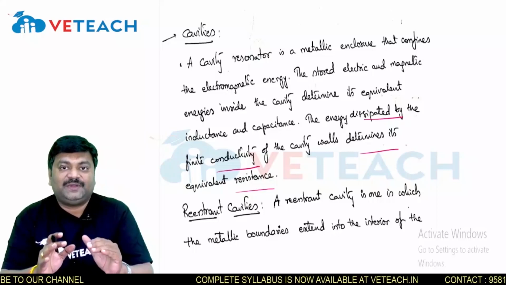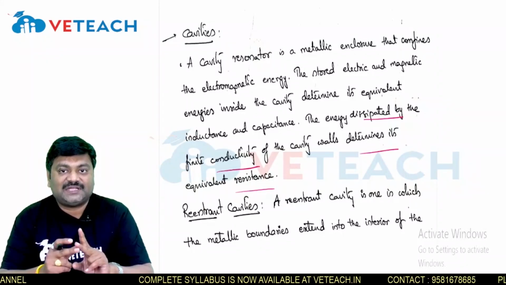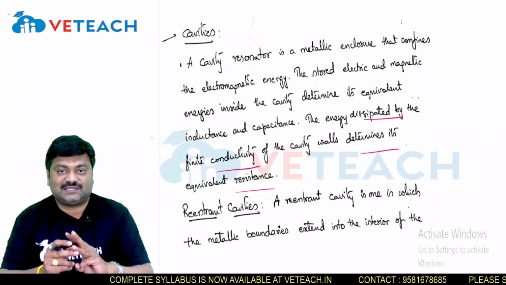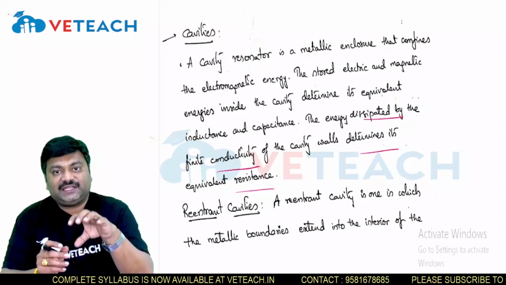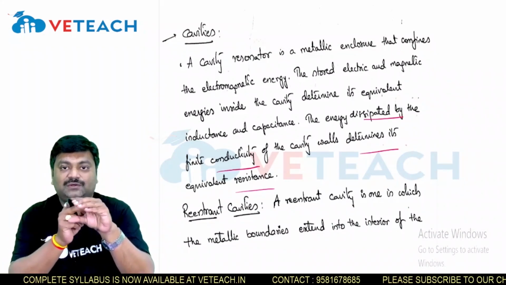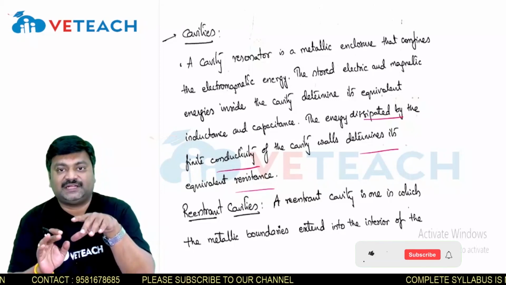So we use a cavity in order to study inductance, capacitance as well as resistance. A cavity is a metallic enclosure where you capture or confine some electromagnetic energy.